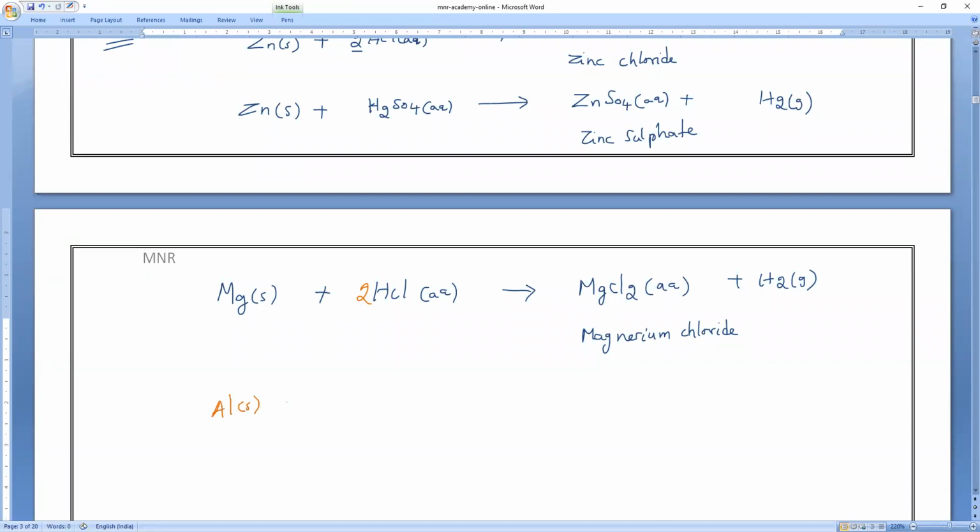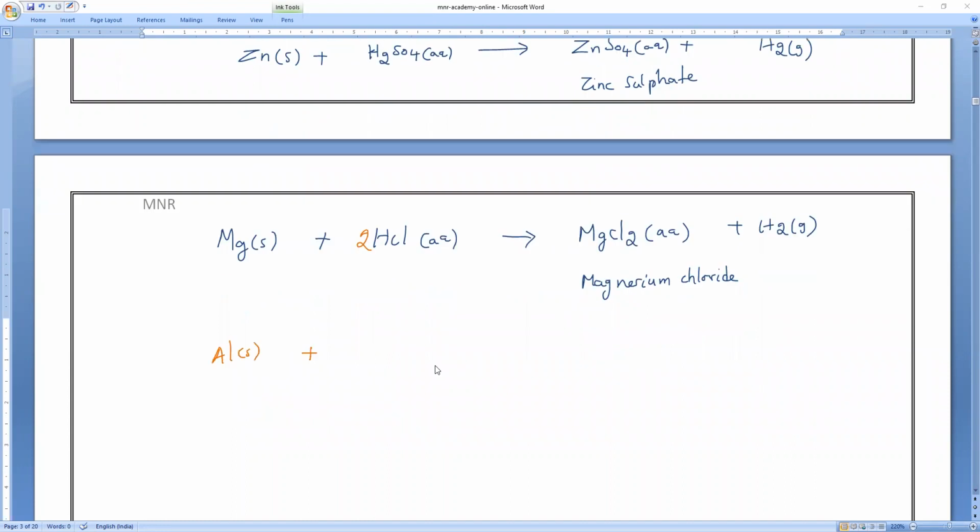Is aluminium also more reactive than hydrogen or not? Aluminium is more reactive or not? Everybody? More reactive, more reactive than hydrogen. So let me react aluminium with HCl. Let me see who will say the product. Fast. What is the product?